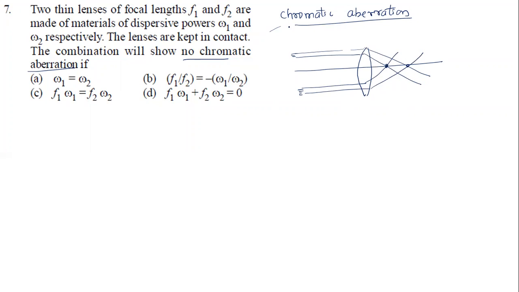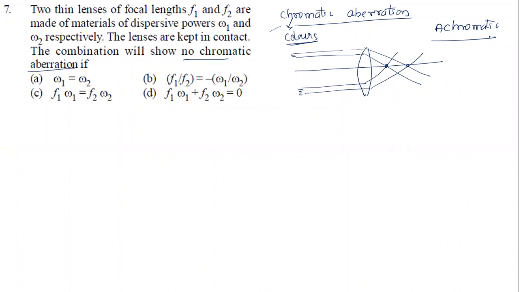Chromatic aberration means different colors of light are not going to focus at the same point. Chromatic means related to colors. If different colors are not focused at a single point, we call it chromatic aberration. If it is able to focus them, we call it achromatic. So you got an idea of chromatic and achromatic. Chromatic means the lens is unable to focus all the different wavelengths of colors to a single point. In this case, the lens has some powers.